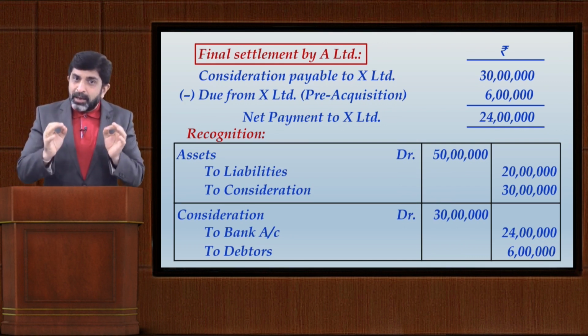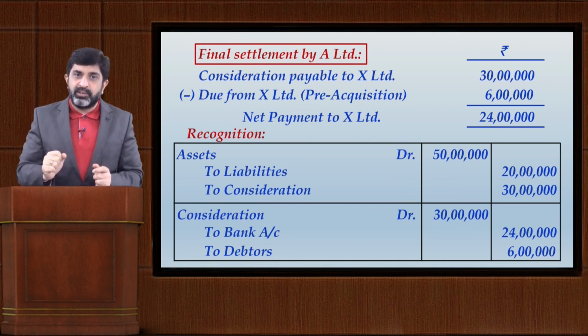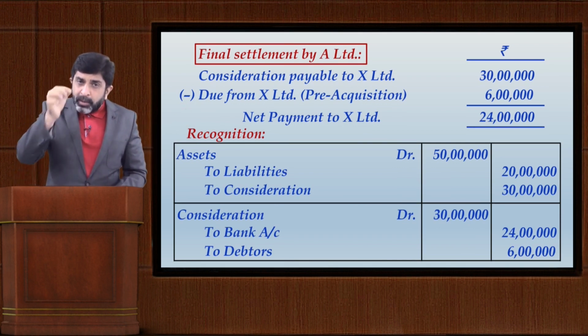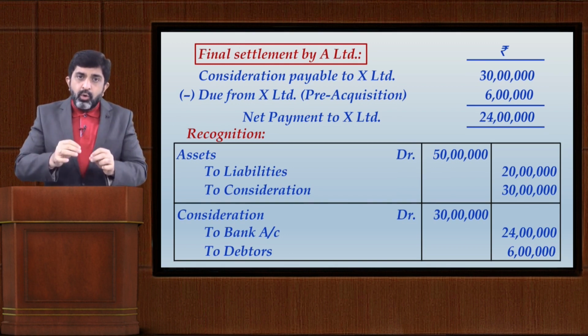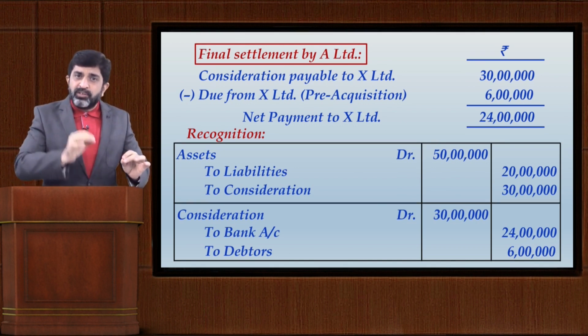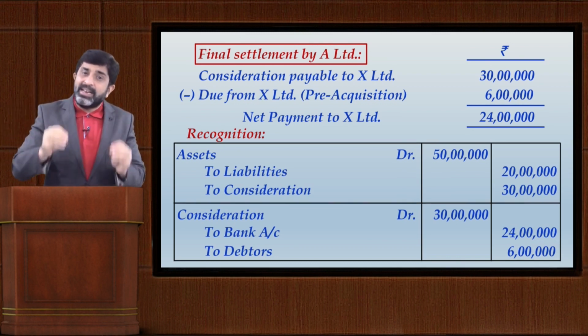However, as per Ind AS 103, I am not supposed to consider this 1 crore as consideration for acquisition. As per Ind AS 103, the settlement of that old claim should be treated as a separate transaction and it should be recognized at its fair value. Now, somehow by this date of acquisition, A Limited evaluates that, boss, if this goes to be finally settled by court, the court will ask me to pay 20 lakhs.